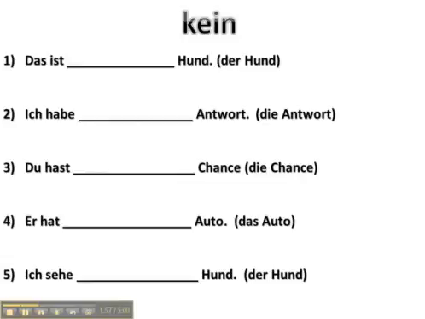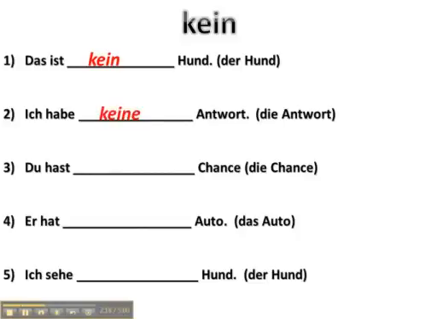So let's do some examples with kein. Das ist kein Hund. The noun that kein is modifying here is Hund. Hund is a masculine noun, and this is the nominative case because it's coming after a conjugation of the verb sein. In this case, ist. So it's: Das ist kein Hund.